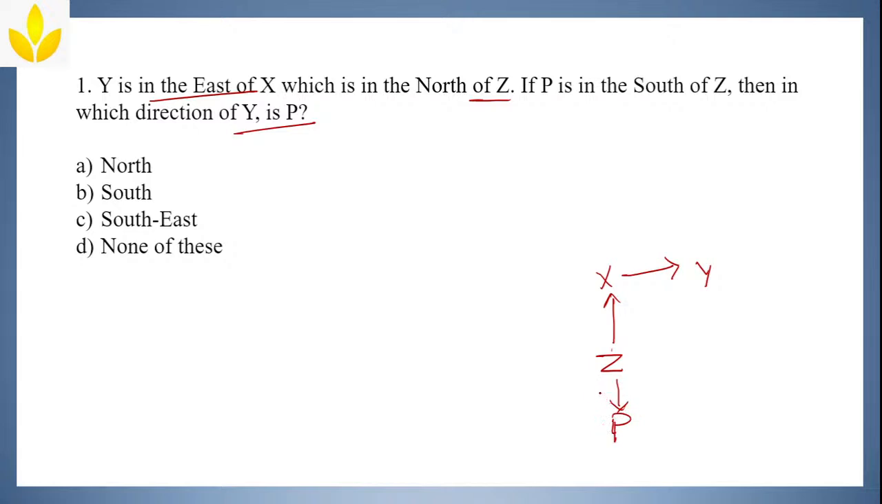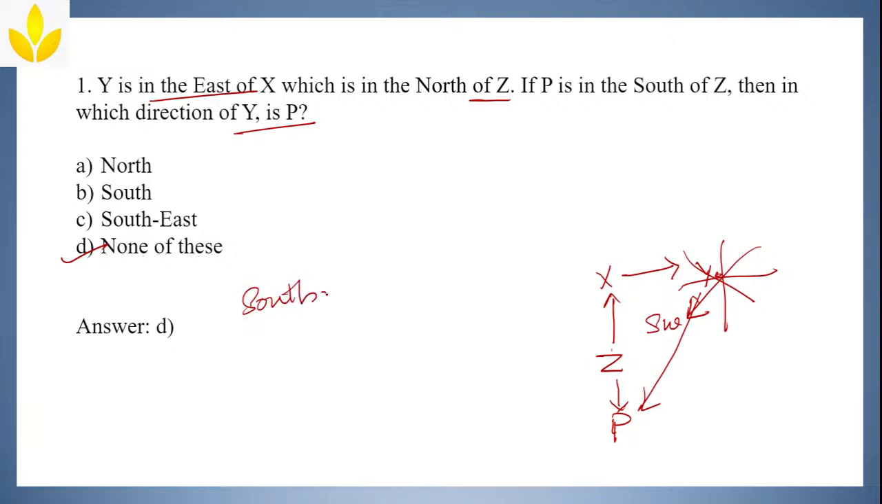Just now we saw the directions. Then in which direction of Y is P? P is in which direction of Y? Just now we drew the directions, right? If I take it in the middle and draw directions here, which direction is this? Isn't it southwest? Here I have written wrong. The answer is southwest.